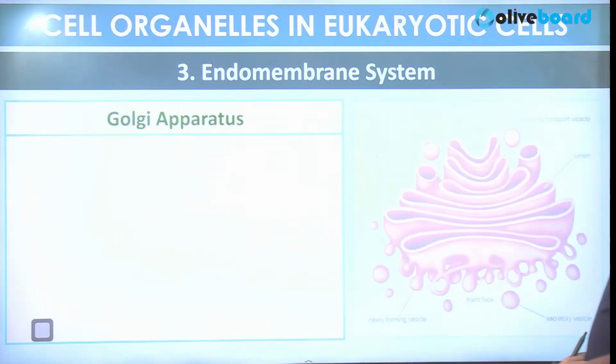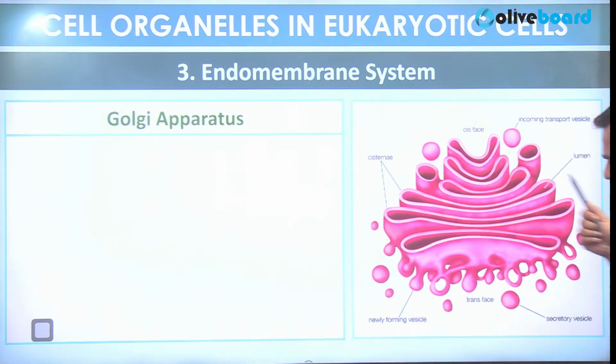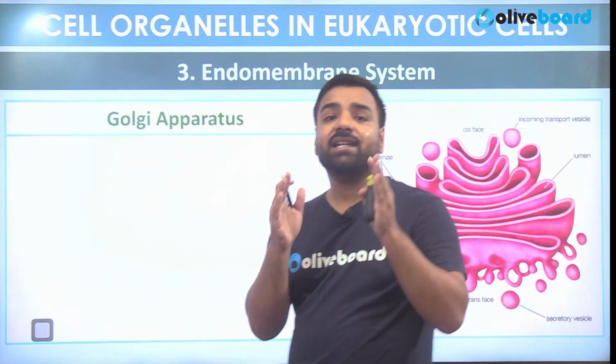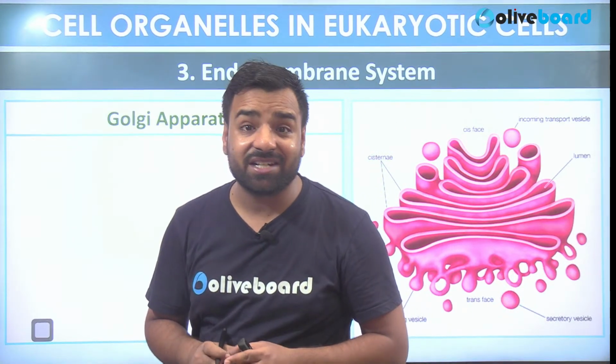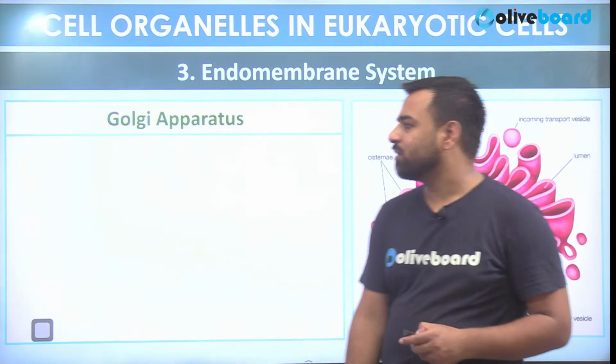Okay. So now let's talk about Golgi apparatus. So guys, this is the structure of Golgi apparatus. This is the cis phase, this is the trans phase, and it is helping in the intracellular transportation. What it is doing? It's helping in the intracellular transportation. So just have a look.